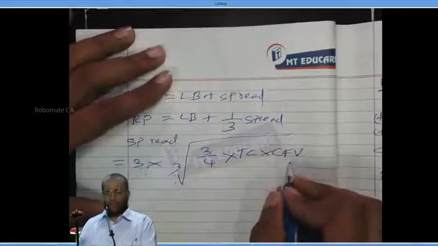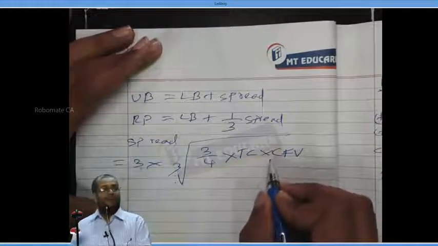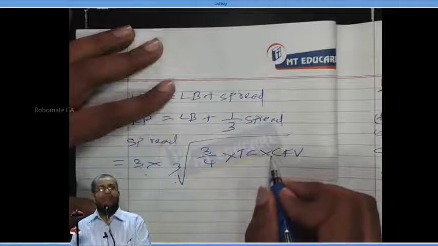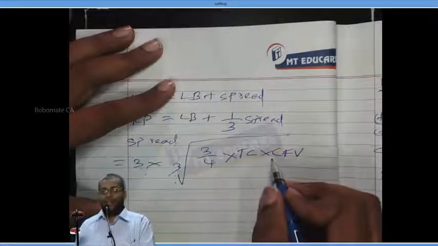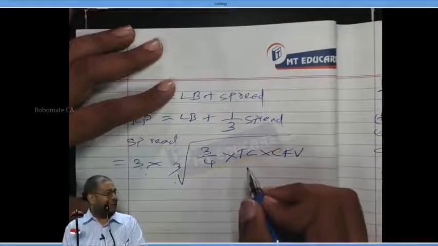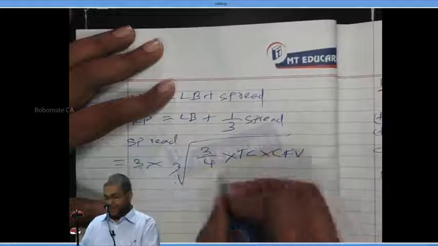They never ask you to calculate the variance. If they ask, they will surely give you the cash flow variance. The variance formula is sigma of x minus x bar whole square divided by n, but they will be giving it to you, so don't worry.